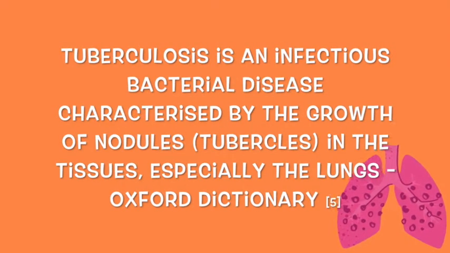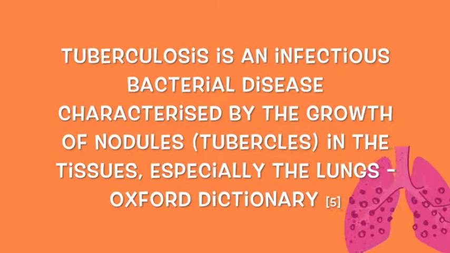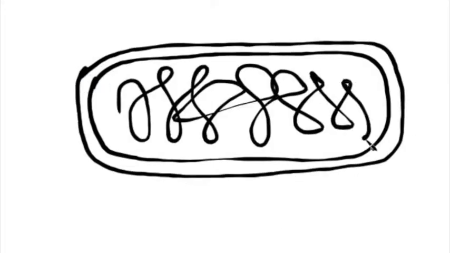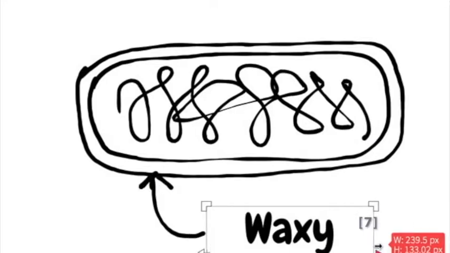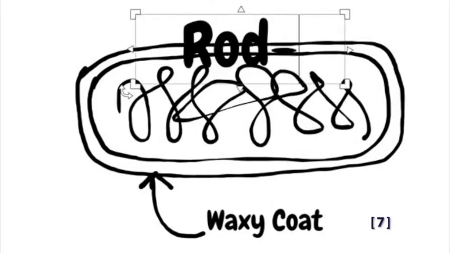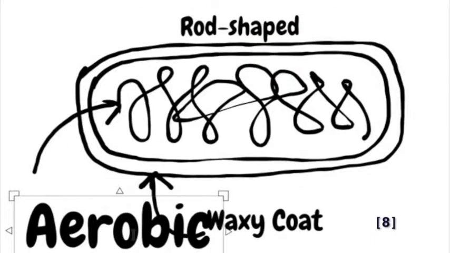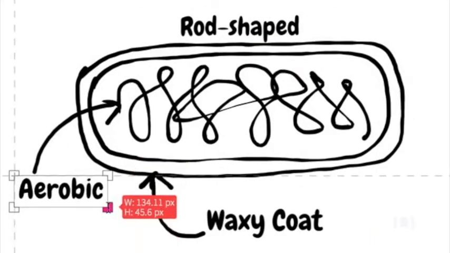Tuberculosis is an infectious bacterial disease characterized by the growth of nodules in the tissues, especially the lungs. Tuberculosis is caused by Mycobacterium tuberculosis. These are aerobic, slender, rod-shaped mycobacteria with a waxy cell wall. This cell wall makes them incredibly hardy and enables resistance to weak disinfectants and allows their survival on dry surfaces for months at a time.